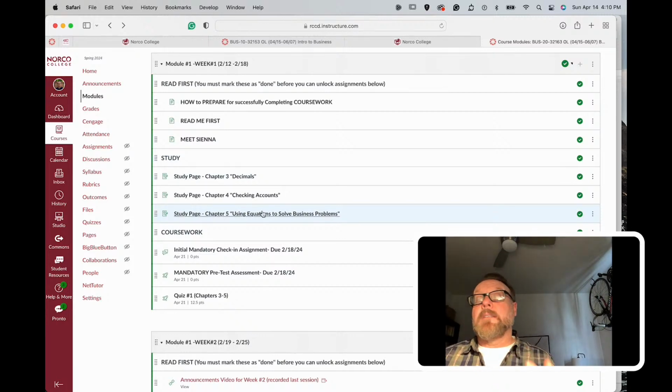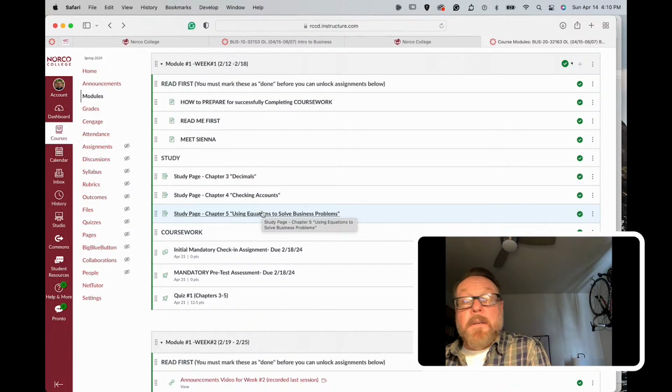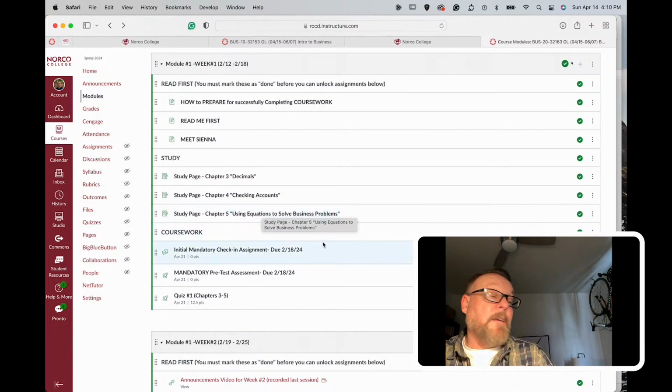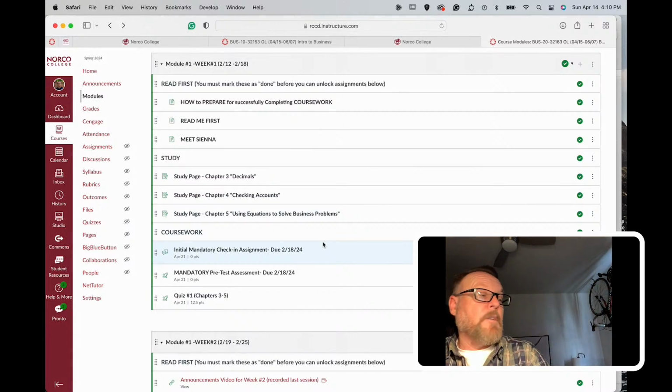So here's how you succeed in this class. You just work through the study page. Spend an hour, work through the study page, and then take the quiz, and you'll do great. If you ignore the study page, then you're going to be in trouble.